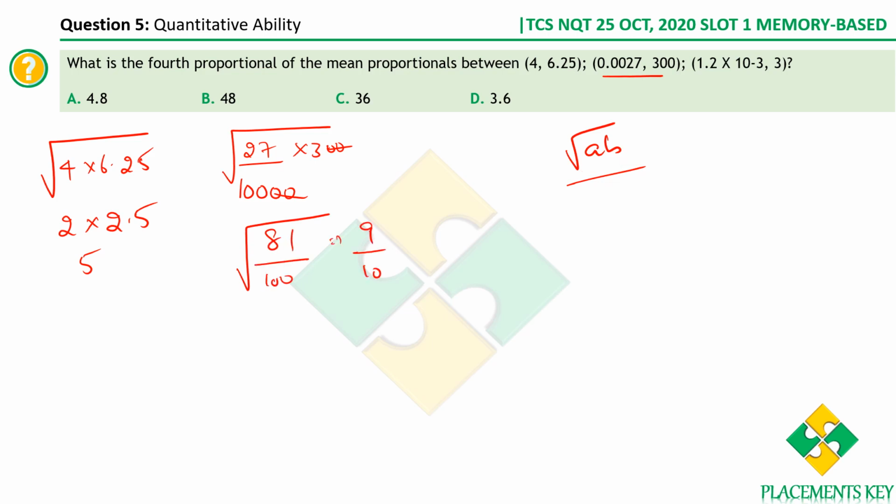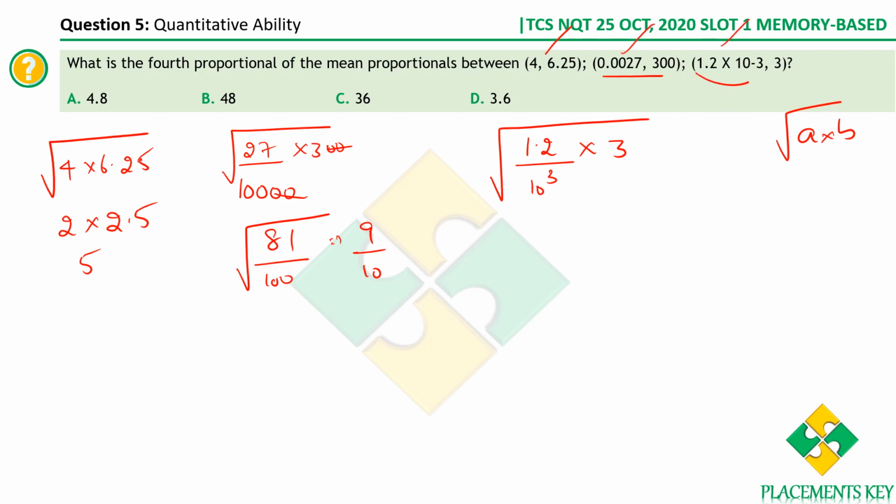Similarly, for the third case, what is it? It is the square root of 1.2 into 10 power minus 3 into 3. As I told earlier, I'm just doing square root of a into b for finding the mean proportional of each pair. Here a was 1.2 into 10 power minus 3 and b was 3. Therefore I wrote 1.2 by 10 power 3 into 3. So you get 12 by 10 power 4 into 3, multiplying and dividing by 10. You get 36 by 10 power 4, which is 6 by 10 square, which is 6 by 100.